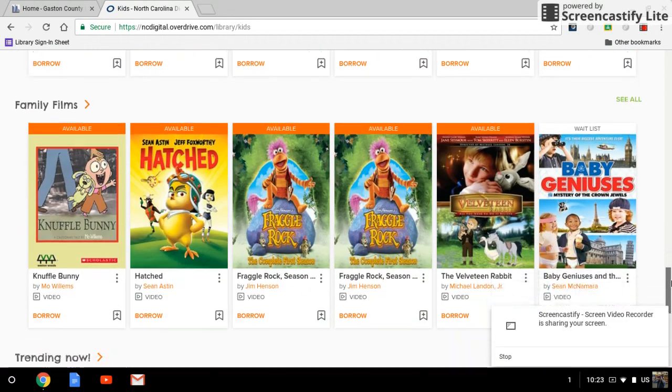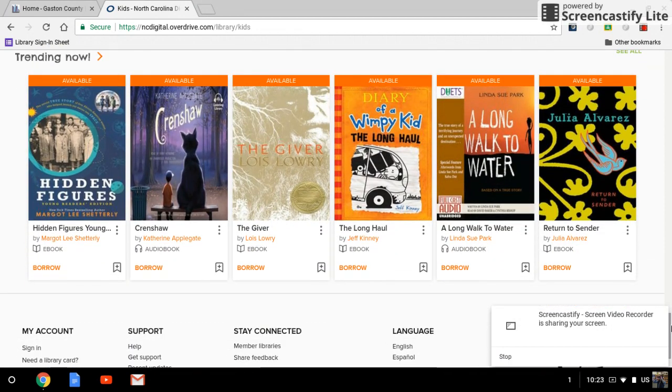So I love that they have this section at the bottom. It's called Trending Now. And I always encourage kids to go there because a lot of kids like to read things that other kids are reading because they know that it's popular and it's good.